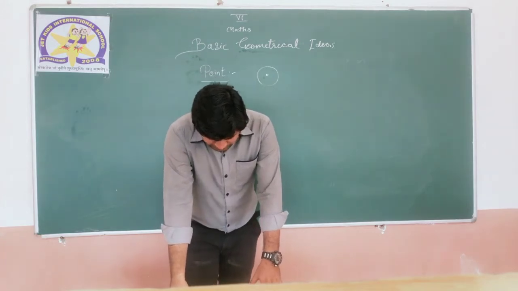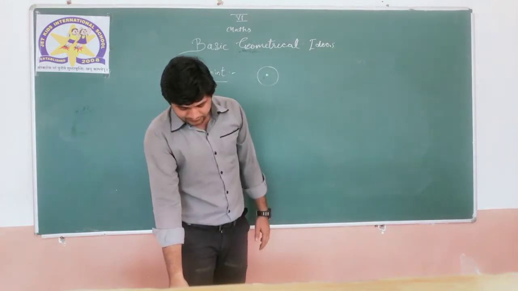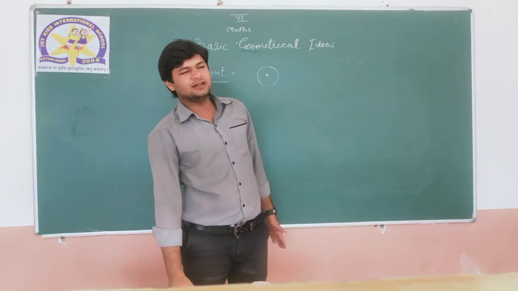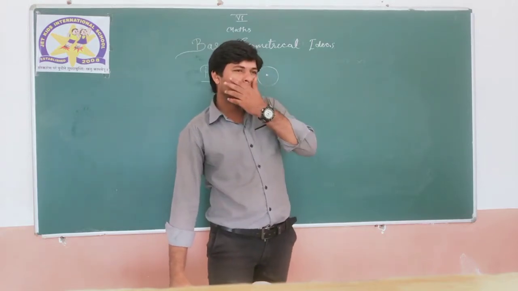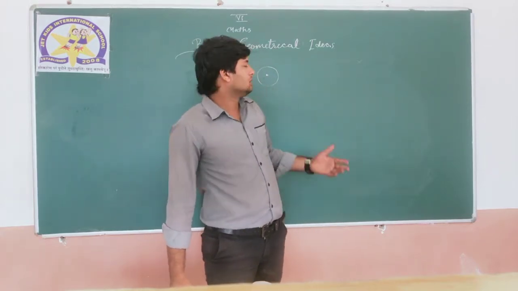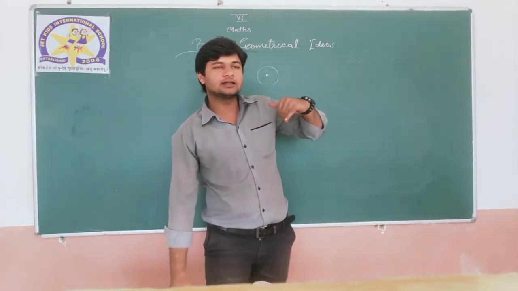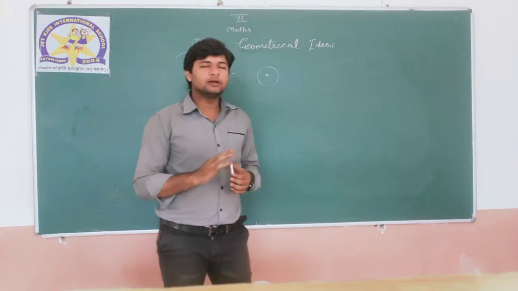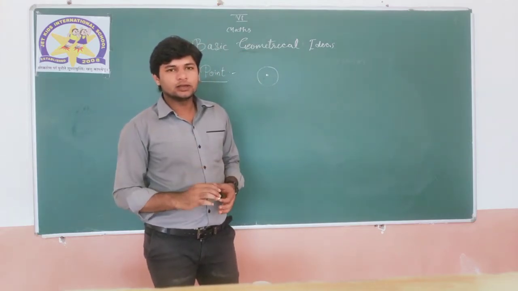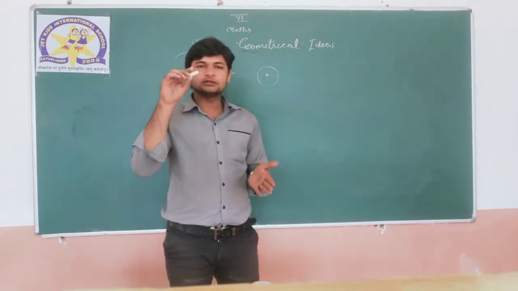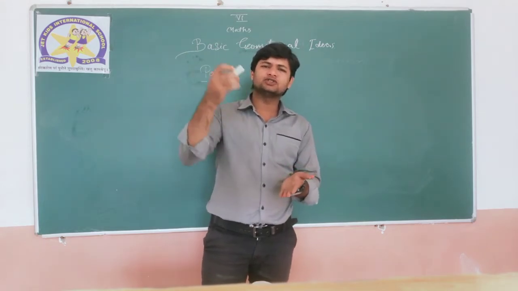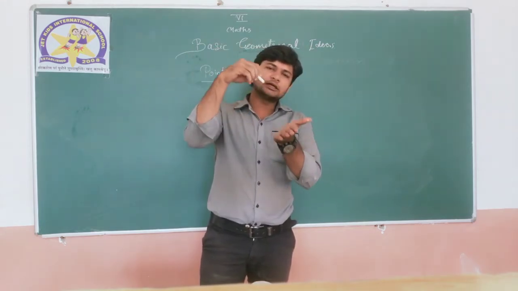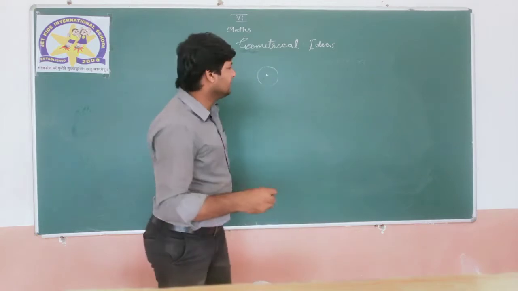Different definitions are given in the book in different ways, but simply you have to remember the concept of a point. In the book it is given that if you touch a surface of paper with a sharp pencil, it will give you a point.